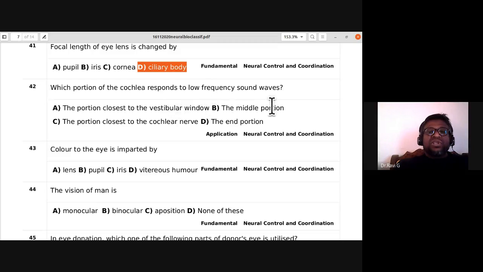So which portion of the cochlea responds to low frequency sound waves? The portion closest to the vestibular window, the middle portion, the portion closest to the cochlear nerve, the end portion.